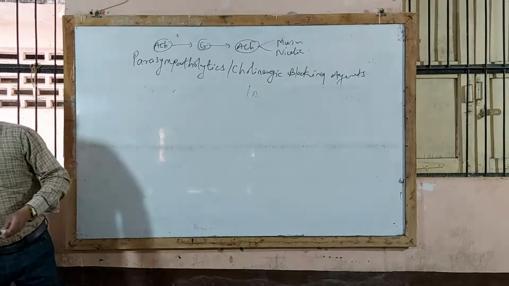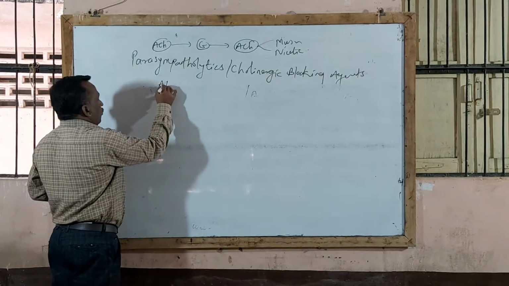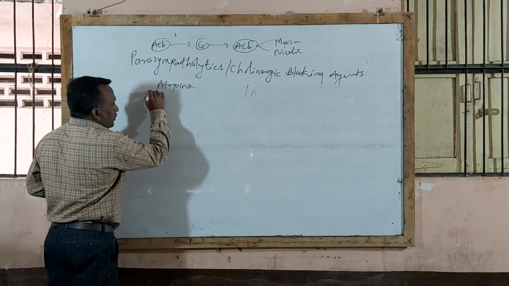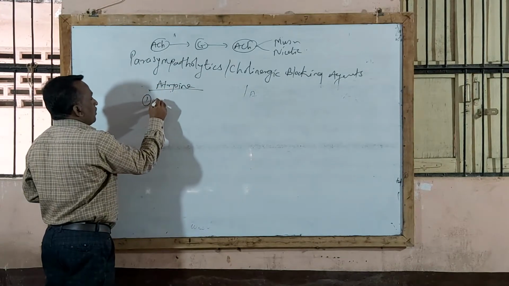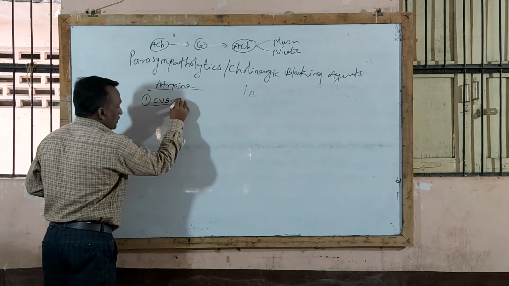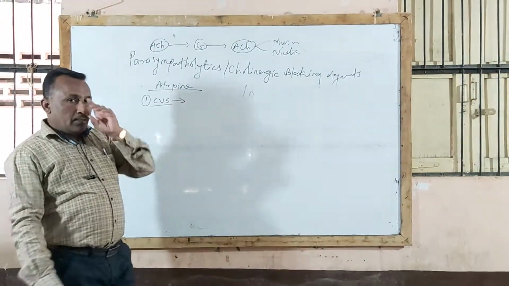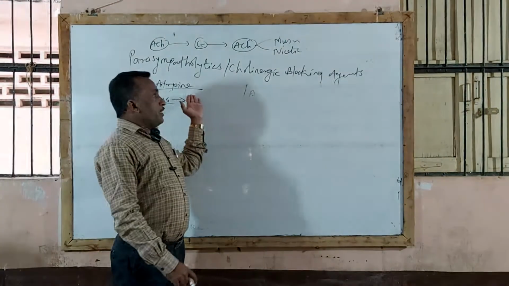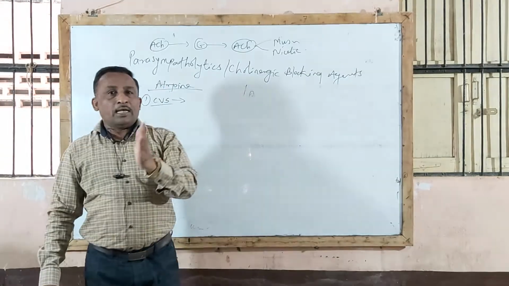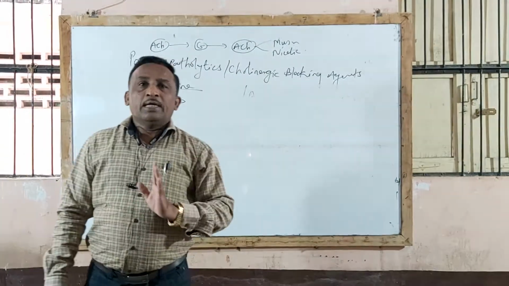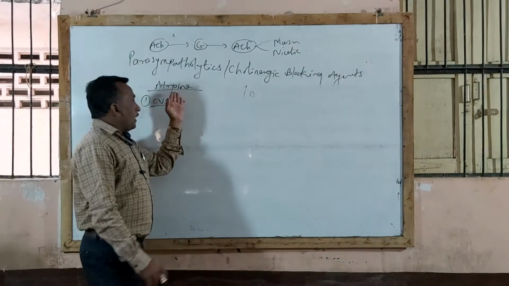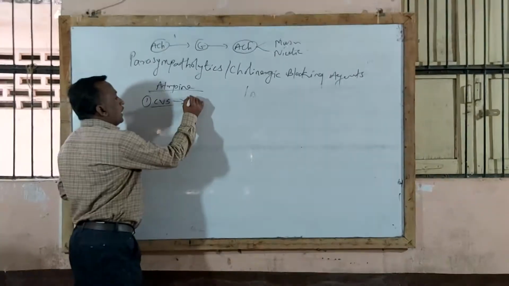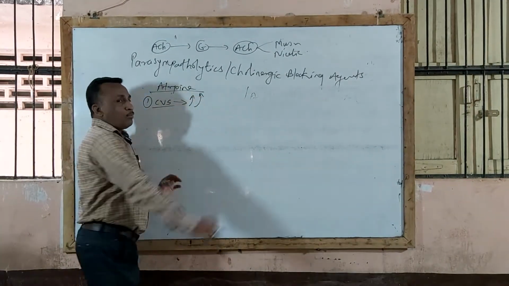Now the next part: atropine produces pharmacological actions, and the first major pharmacological action is on the cardiovascular system. Here you remember that it produces the opposite action to acetylcholine, because atropine antagonizes the muscarinic effect of acetylcholine. So when atropine is given, it increases heart rate and increases force of contraction.